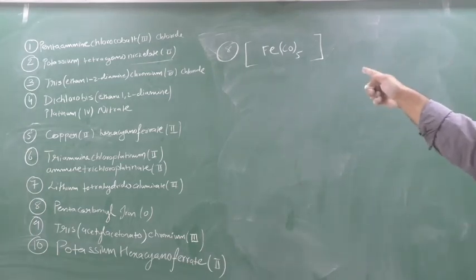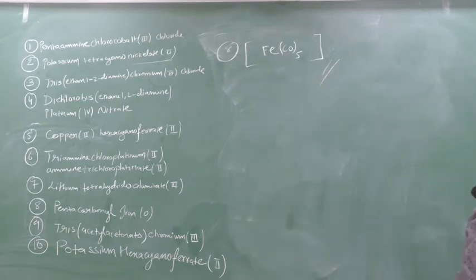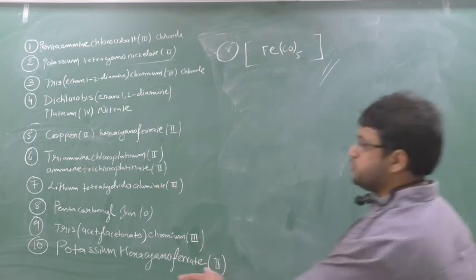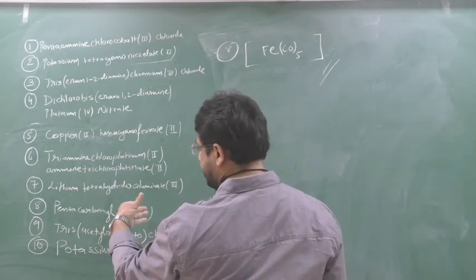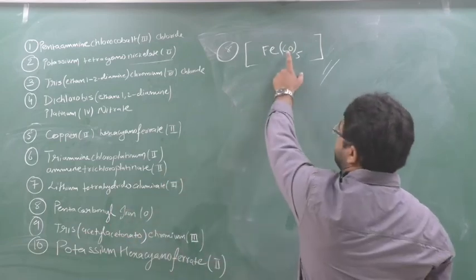So carbonyl is a neutral ligand. So 0 is 0. So this is your answer. Pentacarbonyl iron 0. This is your answer. That's it. See, they have given only one name. You see here 2 names are given, here only one name. That means it is a neutral complex. So pentacarbonyl iron 0.